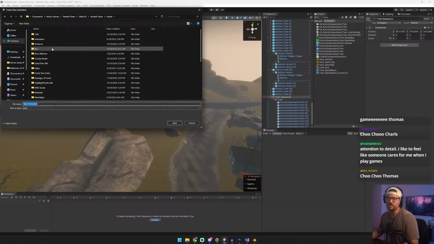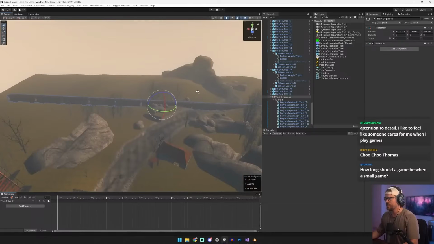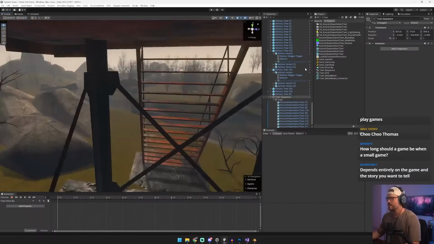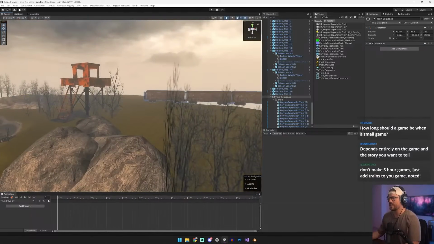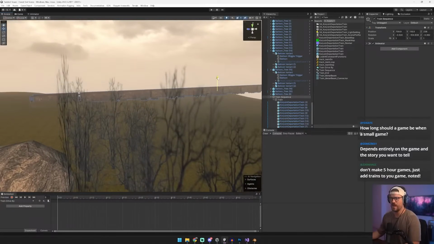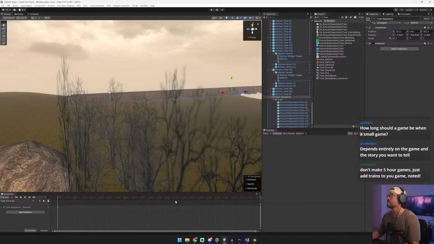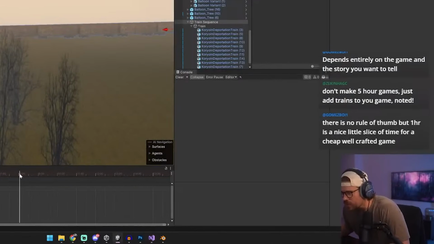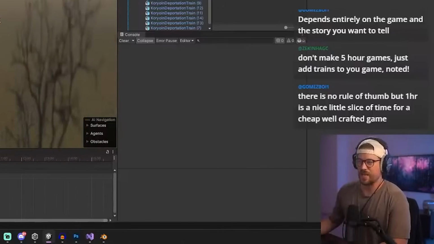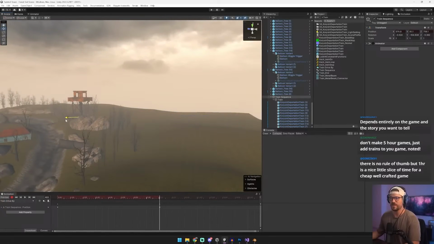I'm going to create a new animation. Now what I can do is put this train right here. And the first thing I want to do is, and this is why I love making linear games or story games, because everything's kind of a set piece. So that's a perfect spot for it. And the theory is we could start here. It's going to be super rough. Right here, we're going to start, and then for 1, 2, 3, yeah, like 8 seconds, we're going to have the train. And even if it looks like crap and it's kind of not super realistic, who cares?